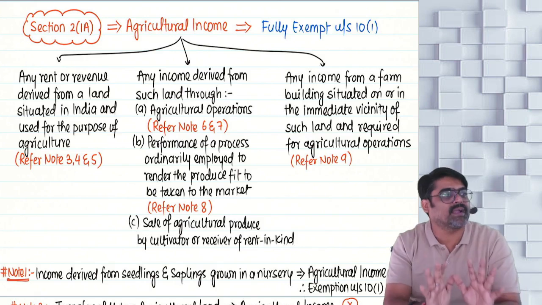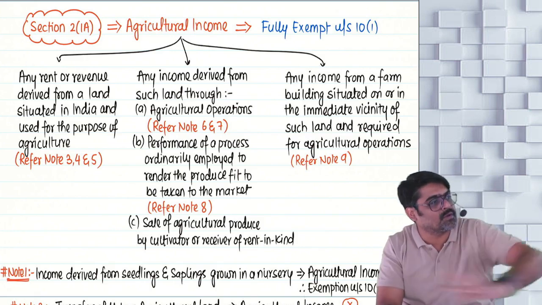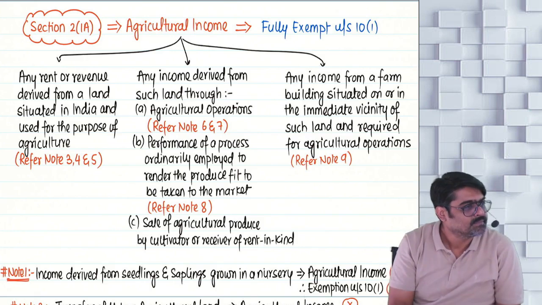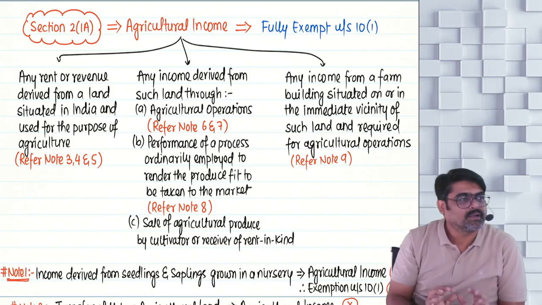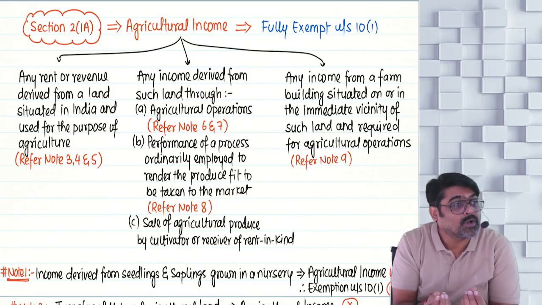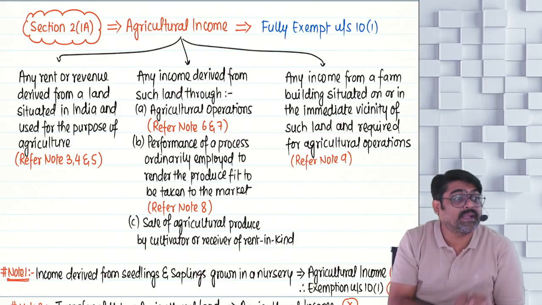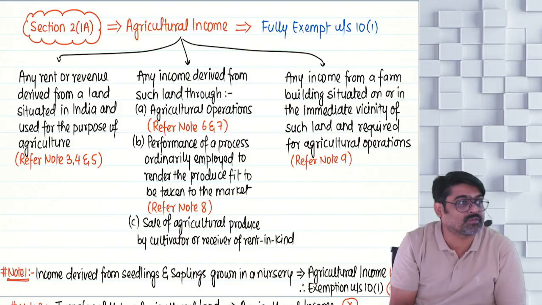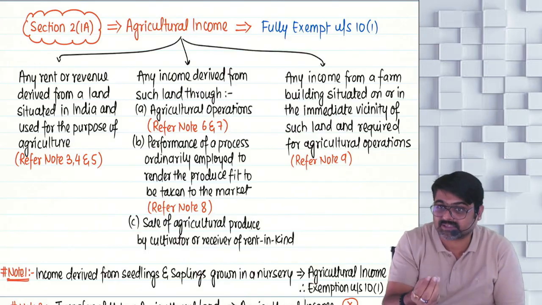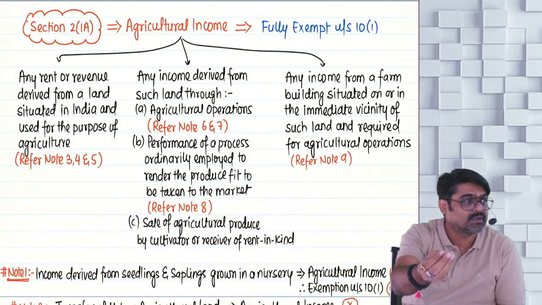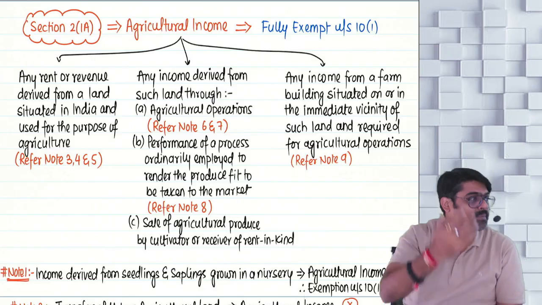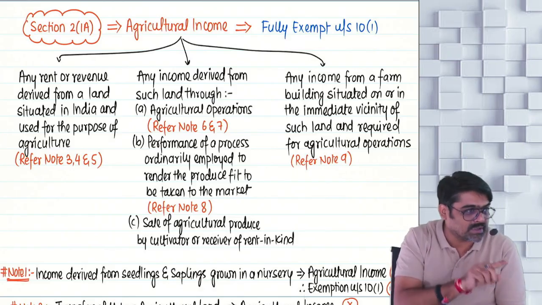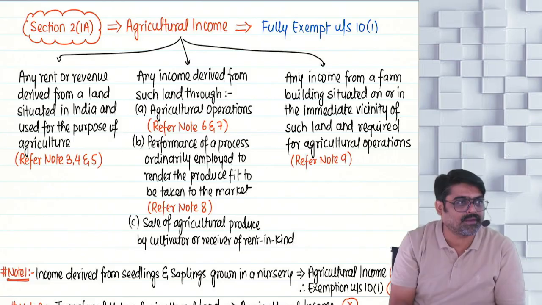You will spread that entire farm produce on the farm. In the sunlight, the moisture will evaporate, meaning drying of that harvested produce, so that the unnecessary extra moisture gets evaporated. If you don't do that drying process, what will happen?